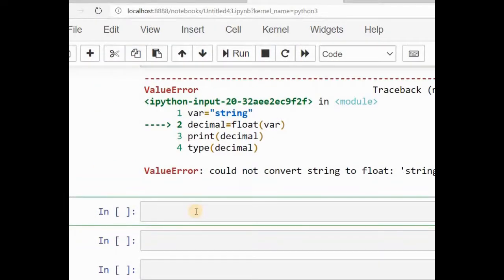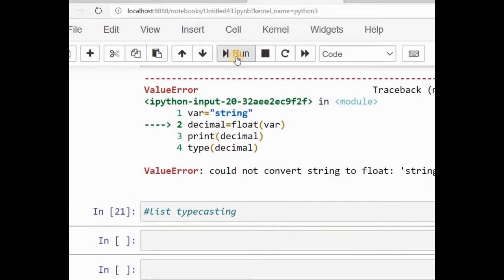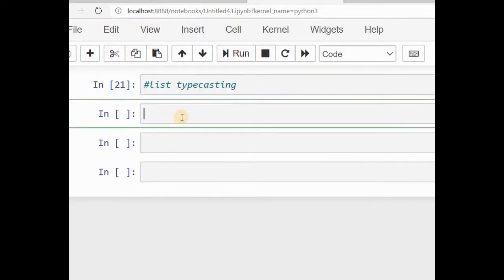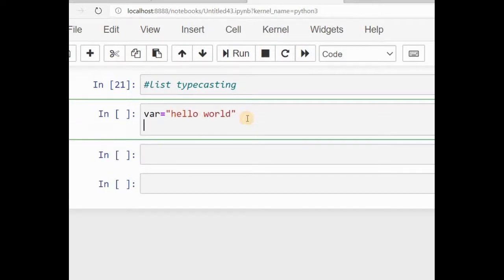Now we will convert the data type into the list data type using the list function. So I'm going to perform list typecasting. Everything I'm doing now is explicit typecasting. Let's do some examples related to list typecasting. I'm going to take a variable string in the form of a string, and I'm giving hello world. I'm going to convert this variable, the string value, into a list, so I assign it to the variable L and use the list function.